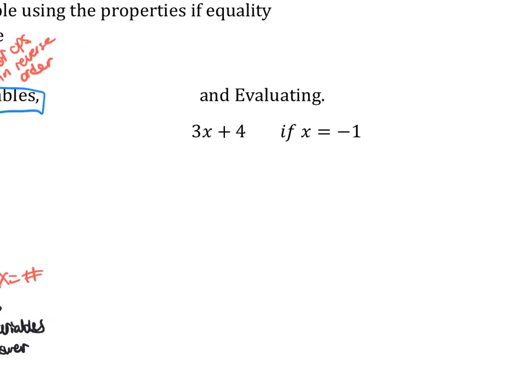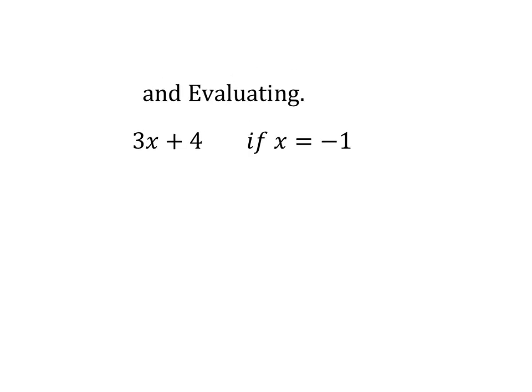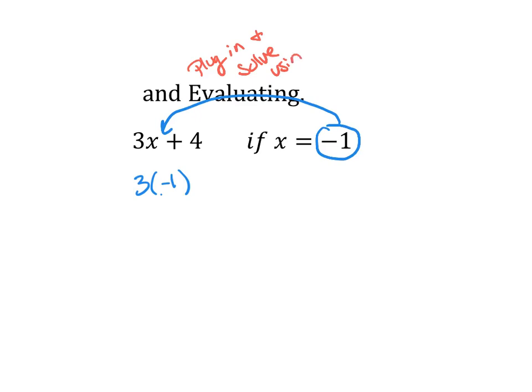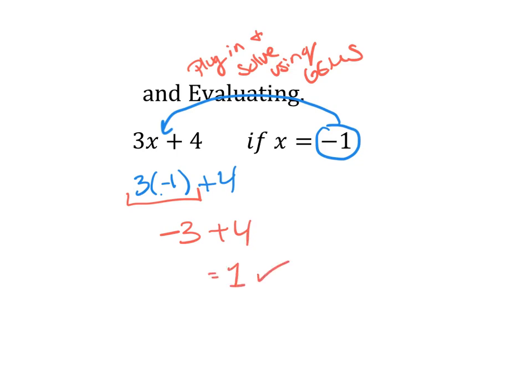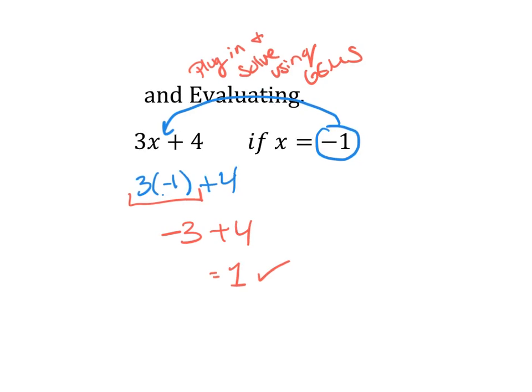Okay, and then you need to be able to evaluate. This is helpful in checking your answers. So if we did our solving and we said x equaled -1, we could plug that -1 back in for x. And then you plug in and solve using order of operations. So 3 times -1 plus 4. We do our multiplication. 3 times -1 is -3. -3 plus 4 is 1. So it's a way to check our answer, is to plug in our answer and see if we get what we're supposed to get.